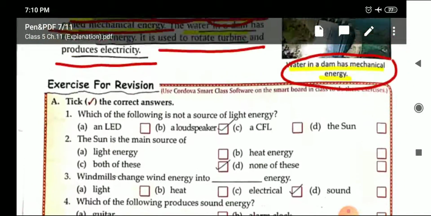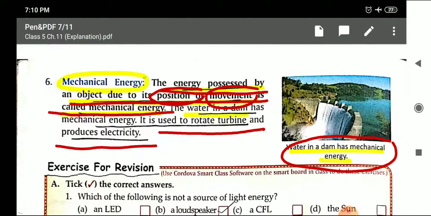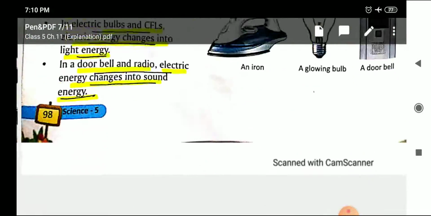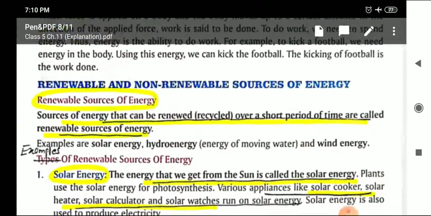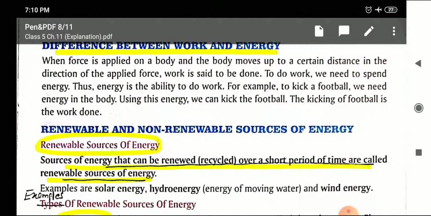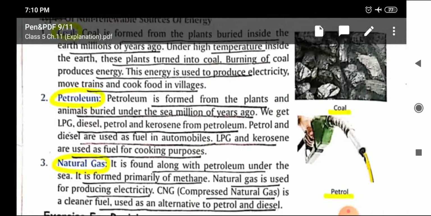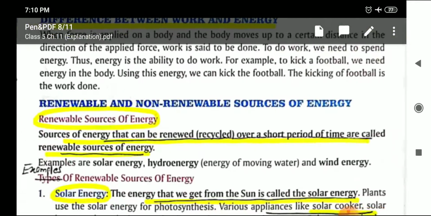And at last, we discussed mechanical energy, the energy possessed by an object due to its position or movement. The energy possessed by an object due to its position is known as potential energy, and due to its movement or motion is known as kinetic energy. So children, the topics which are left are change of energy, then the difference between work and energy, and renewable and non-renewable sources of energy. These topics I'll explain in the next video.